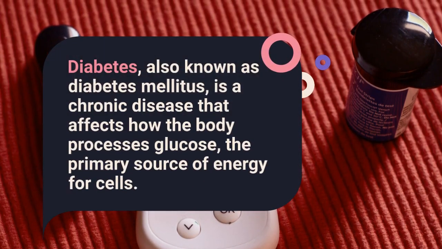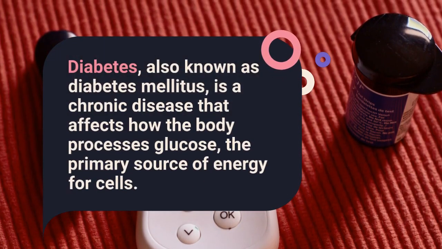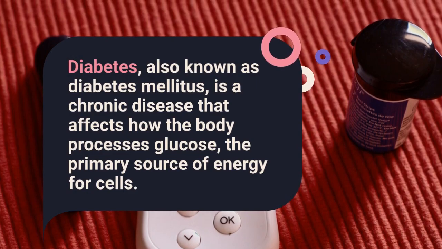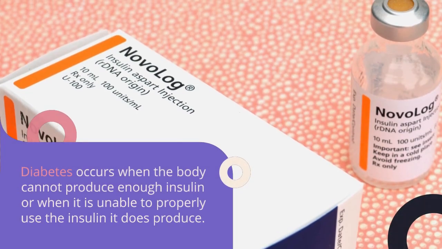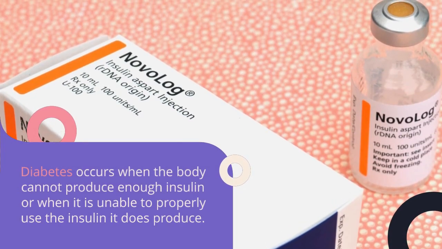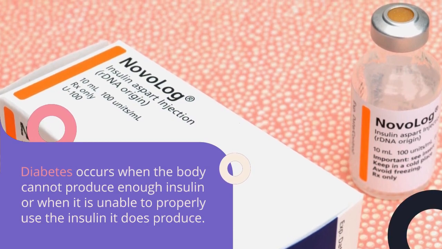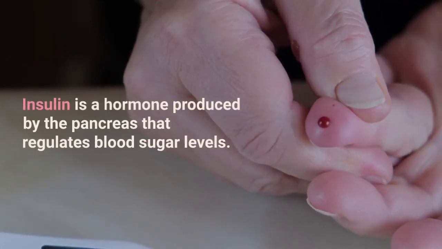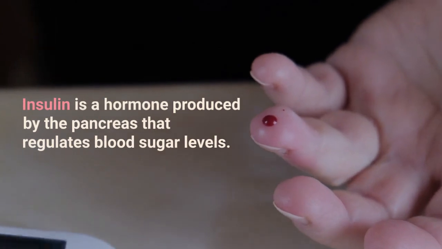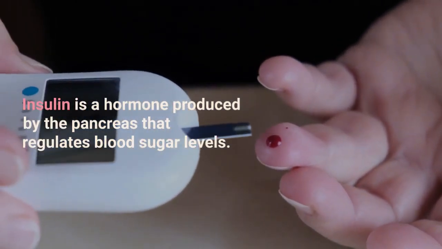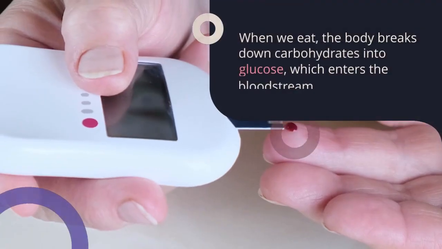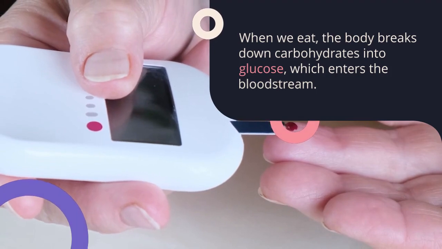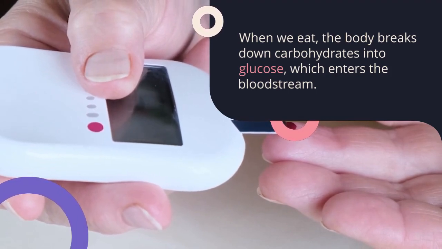Diabetes, also known as diabetes mellitus, is a chronic disease that affects how the body processes glucose, the primary source of energy. Diabetes occurs when the body cannot produce enough insulin or when it is unable to properly use the insulin it produces. Insulin is a hormone produced by the pancreas that regulates the blood sugar level. When we eat, the body breaks down carbohydrates into glucose, which enters the bloodstream.